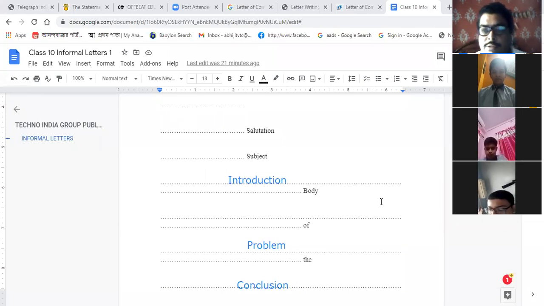Please be in the class. And sir, after every sender address and date, we need to give one line gap, according to one line gap. Okay, sir. Okay, sir.